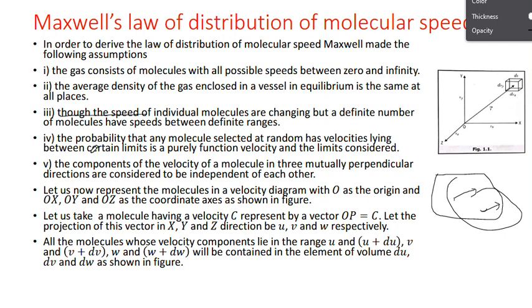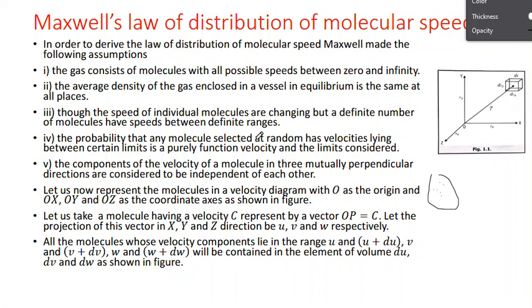And next, the probability that any molecule selected at random has a velocity lying between certain limits is purely a function of velocity and the limits considered. Take any one of the molecules; probability means your choice. Suppose there are 20 molecules in a vessel, you may select any one of them. That choice comes under probability. So choice is simply probability.